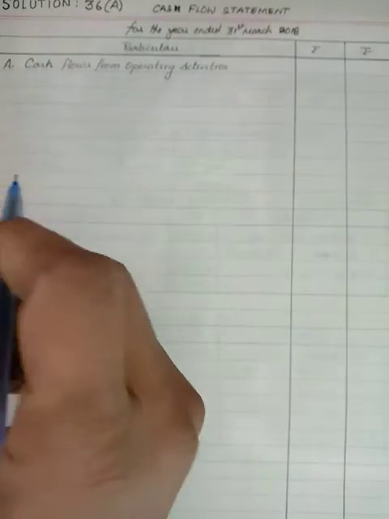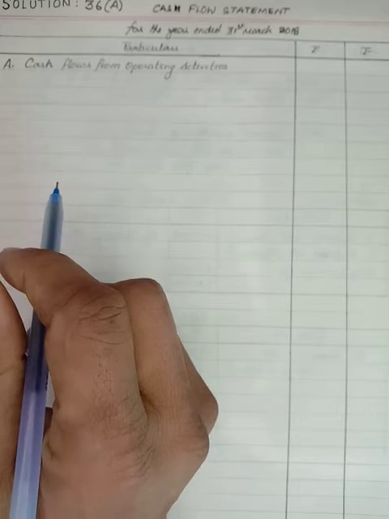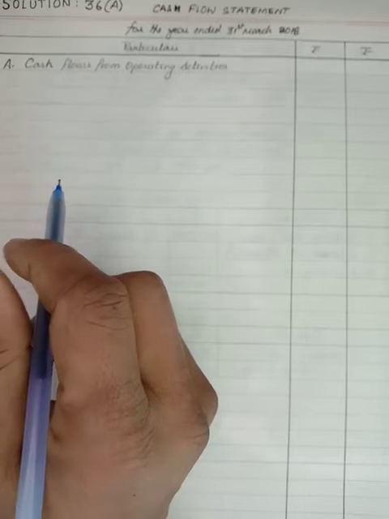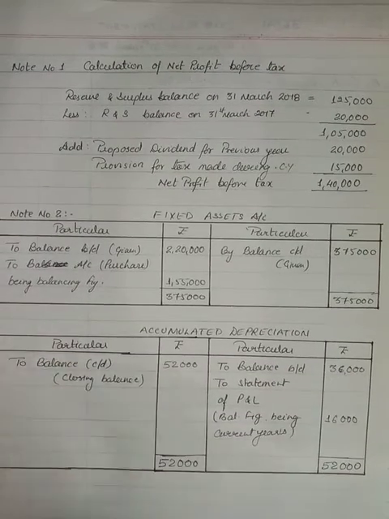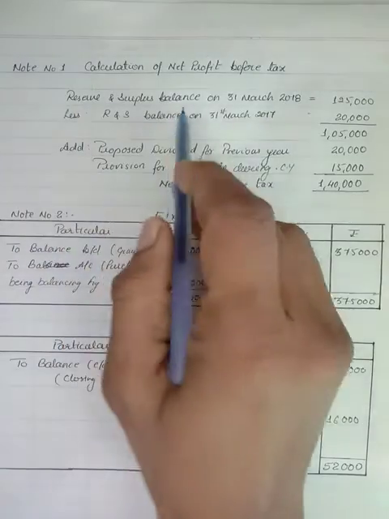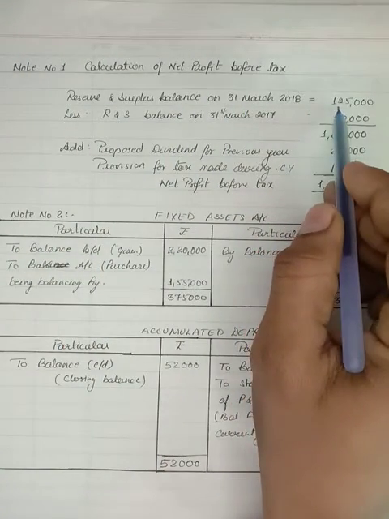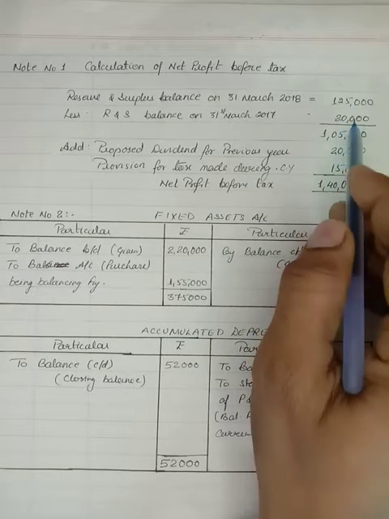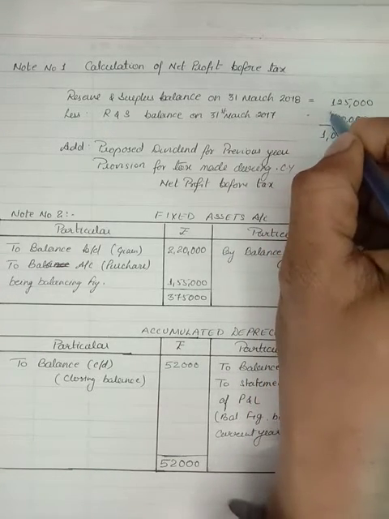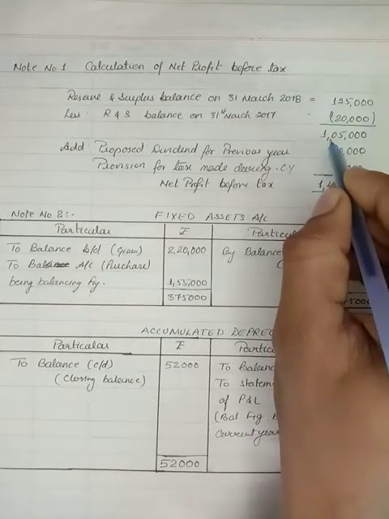So cash flow from operating activities, and in this we will have the first statement, that is of your net profit before tax. So we will calculate it, then only whether it is profit or loss. So I am just going to turn the page. I have already calculated it here so that we can save the time of the video. Here reserve and surplus balance at the end of the year is given 1,25,000 and at the opening it is given 20,000, and if we will subtract it, it is a negative balance. If we will subtract it, then it is 1,05,000.